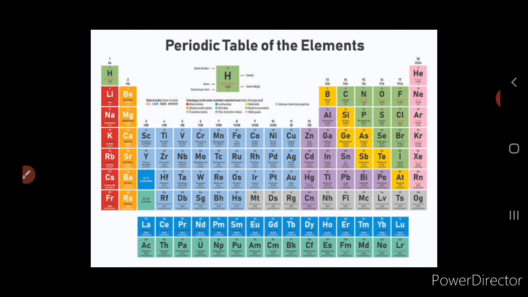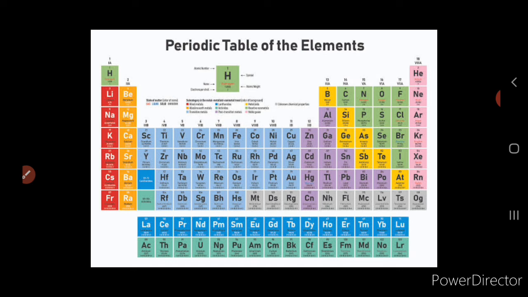Now let's see the position of the rare gases. These elements like helium, neon, argon, krypton, xenon, radon come in the 18th group, and these are monatomic, right? They do not form diatomic molecules and they do not react with any other substances or elements due to their completely filled orbitals. Now the outermost orbital is filled, isn't it? It consists of 8 electrons in the outermost orbital, so it is highly inert.